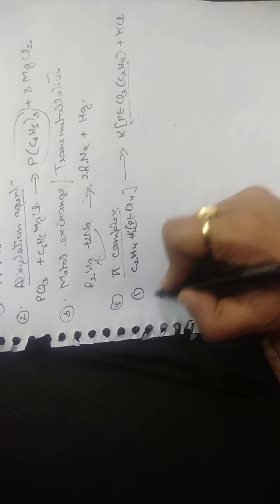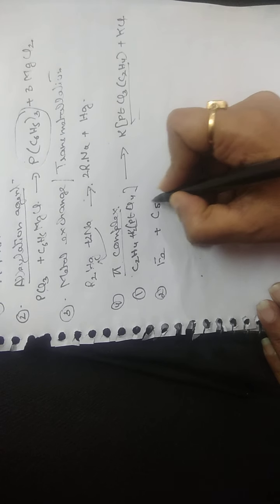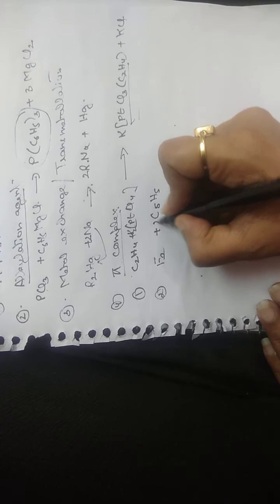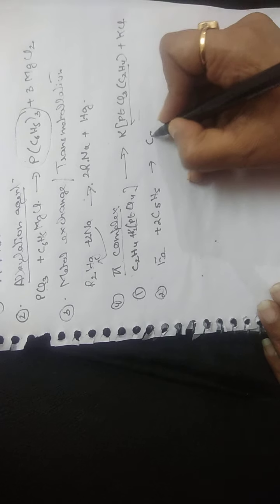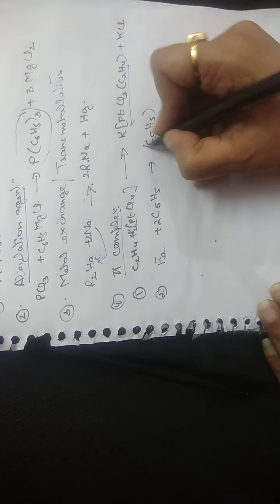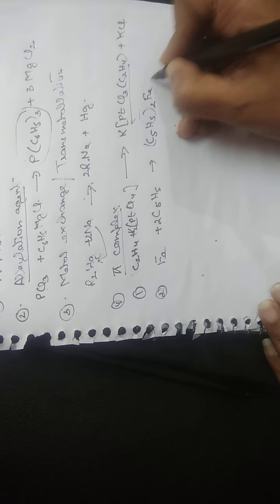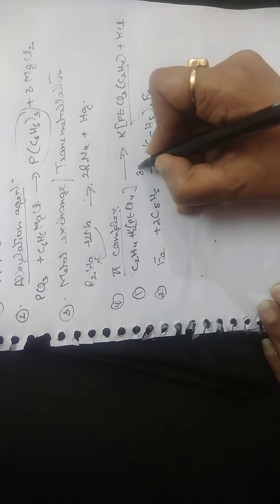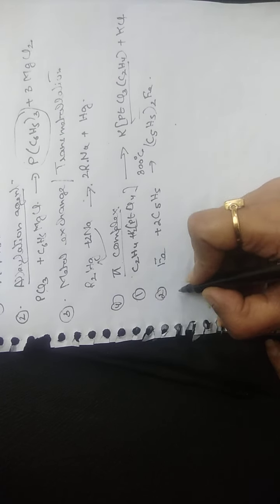The second is formation of ferrocene. So iron, when it reacts with cyclopentadienyl, we get ferrocene. This takes place at a temperature of 300 degrees Celsius.